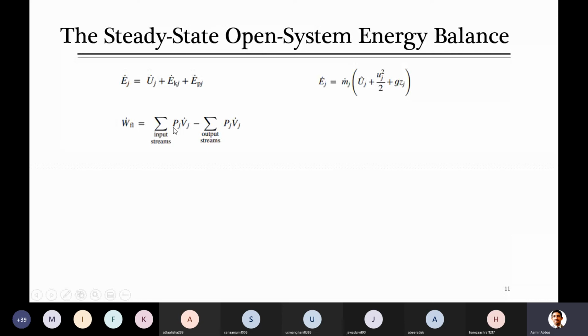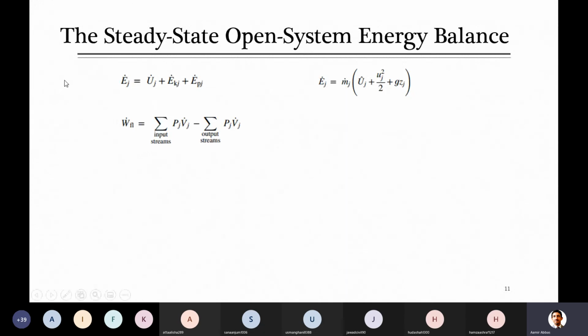Can I also expand this equation in the form of mass? Can I introduce the mass terminology in this flow work? Can anyone tell me? Sir, if we replace volume with density times m. Okay, instead of replacing it with density, yes, you are right, but I would like to replace it with specific volume. So yes, good. We can replace this volume with mass multiplied by specific volume, because volume is equal to mass per unit density. Instead of 1 over density, I write specific volume.